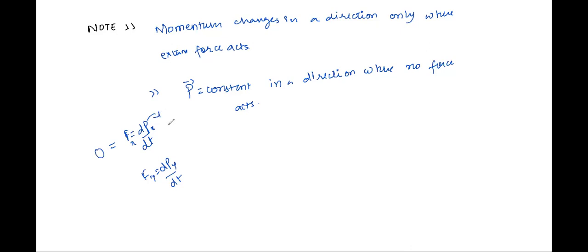Then you will take Px is equal to constant. If the force along y direction is 0, then you will take Py is equal to constant. So class, if this concept is clear to all of you, please raise your hand so that we can do a question on this and log off the class. Yes, class.